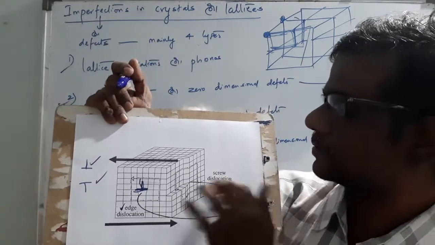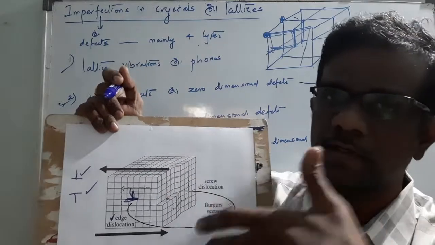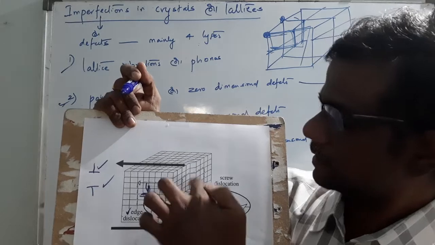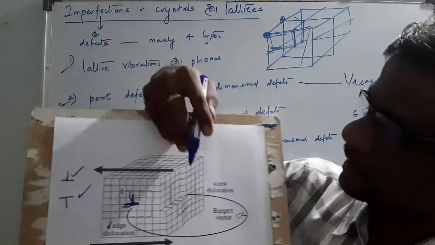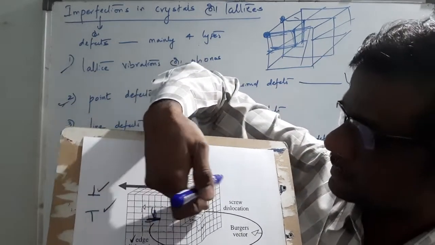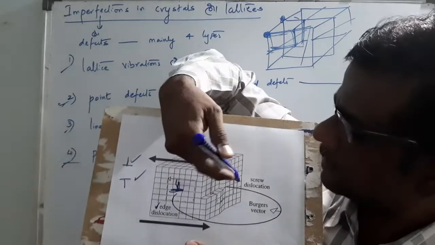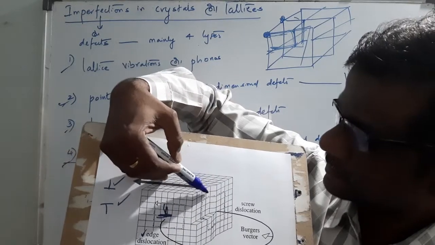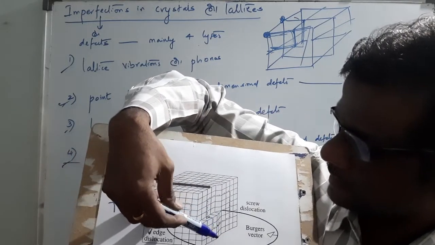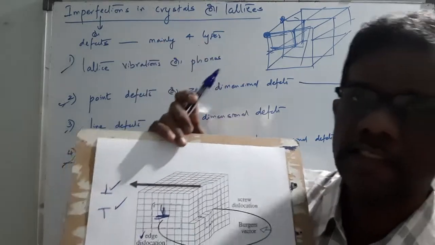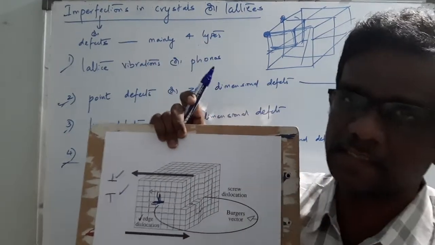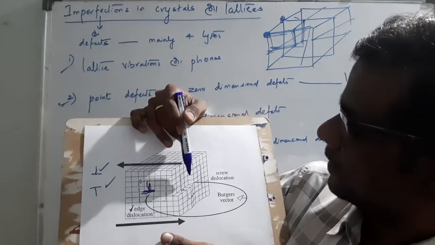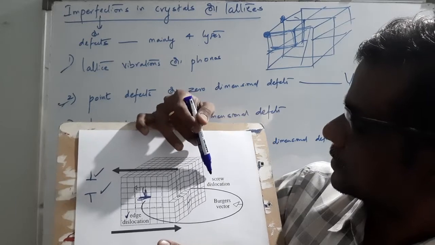Now, what is screw dislocation? Imagine you are going to cut one cake. You cut one cake with a chalk. Suppose you are removing one particular layer in such a way that this part is here and again this part is here. Imagine a three-dimensional figure. If you are cutting a cake in such a way, then it is called a screw dislocation.